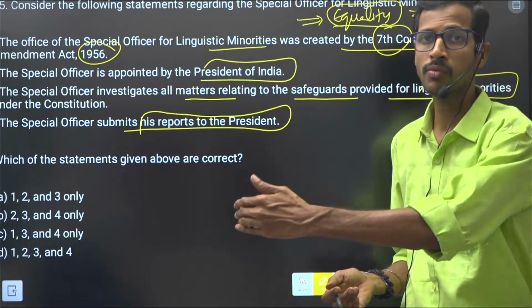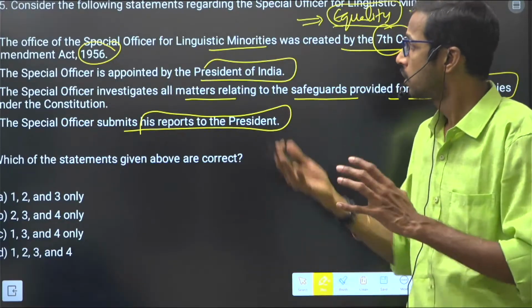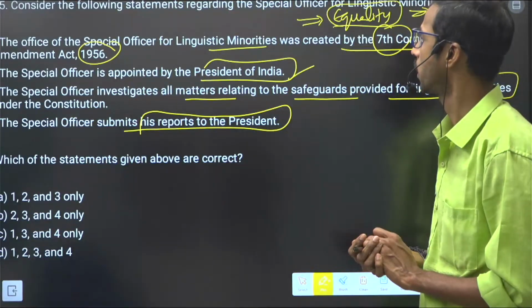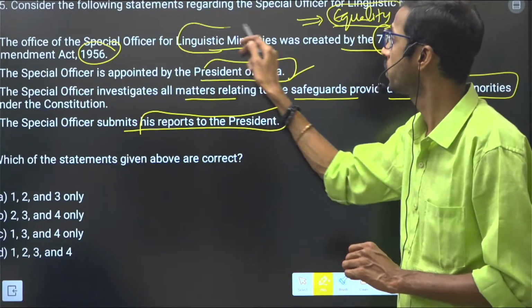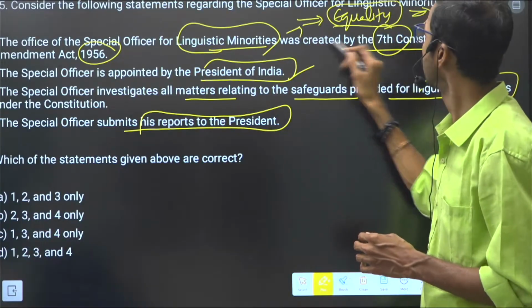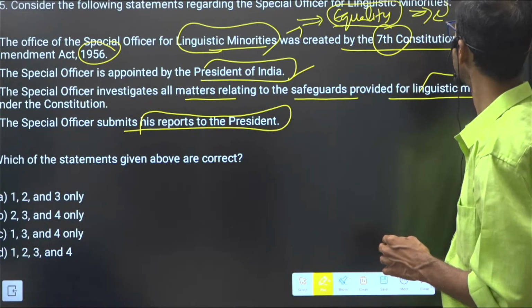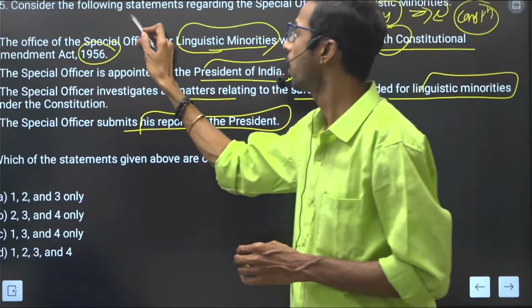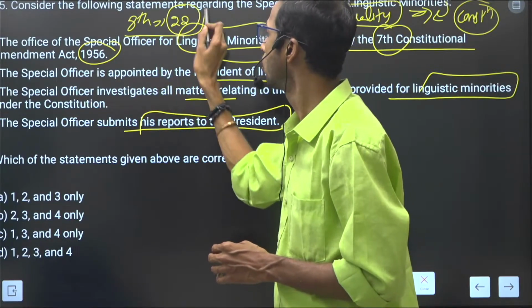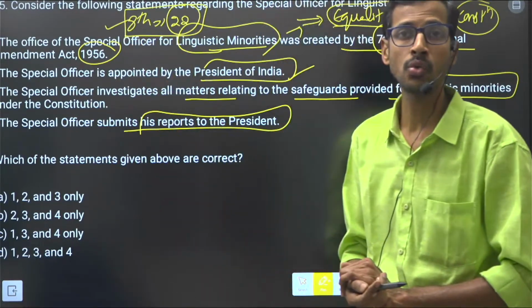These types of special bodies or officers are appointed by the President of India. We are dealing with linguistic minorities here, especially the constitution-related, right? In the Constitution, we have the 8th Schedule, in which we have included 22 languages, right?